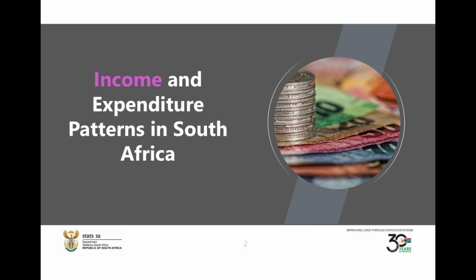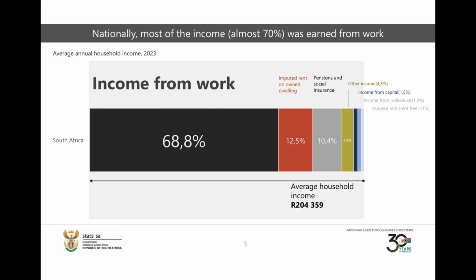Income and expenditure patterns. This is the presentation. So slide 6 tries to break down our income. How is our income broken down? What percentage of our income comes from what source? If you look at this table, this is based on 2023. Again, it's an average, based on the survey. I think they surveyed around 30,000 households, spread across different income segments. They do their data science things and then come up with statistical numbers.